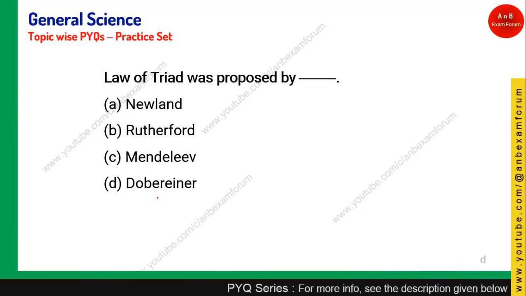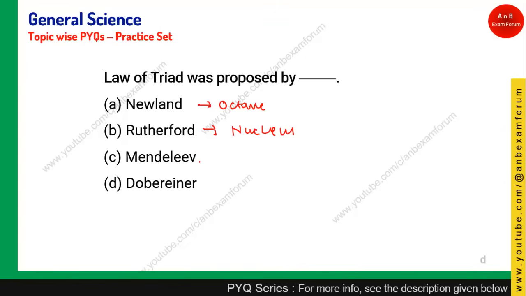Let's see one by one. So the first one is Newland. As you know, John Newland has given the law of octaves. And if you go with option B, Rutherford, you know that he conducted one experiment, the alpha foil experiment, where he found the nucleus as one of the core subatomic particles.